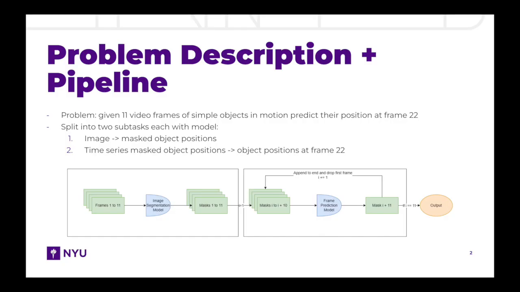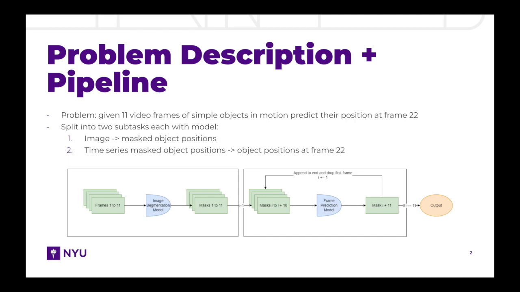The task at hand is straightforward, predicting the positions of simple objects in motion at frame 22 based on the first 11 video frames. To tackle this challenge, we divided it into two distinct parts, each addressed by its own model. Firstly, concerning the generation of accurate masks for the ball's position from an image, we opted for the implementation of U-Net. U-Net, a state-of-the-art convolutional neural network, initially designed for medical image segmentation by Ronneberger and colleagues in 2015, was chosen for its efficacy.